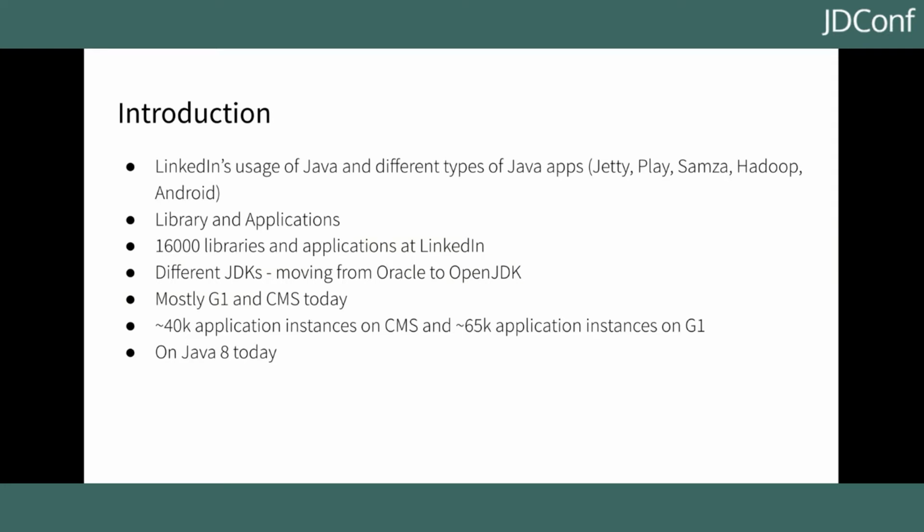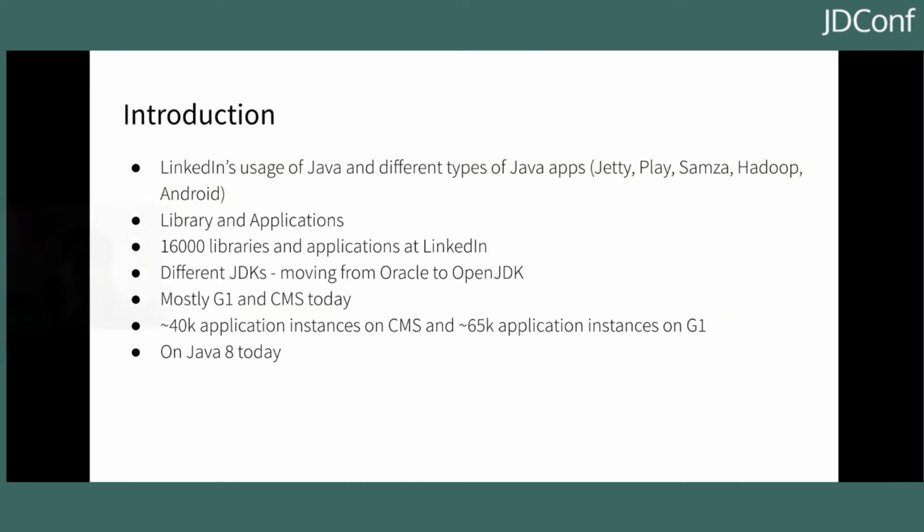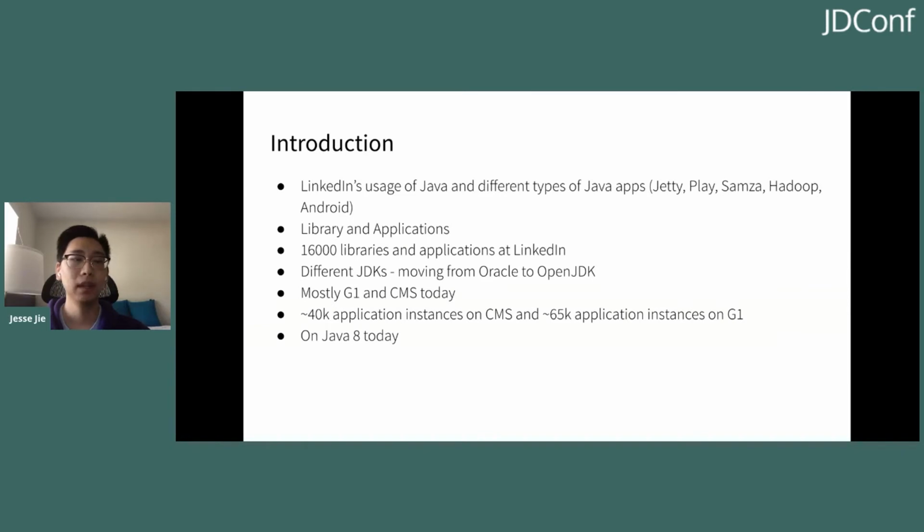To give a sense of how much code we have at LinkedIn, we have 16,000 different libraries and applications. So it's pretty big, and we're moving a lot of this to Java 11. We're also moving JDKs. Originally we were on Oracle JDK. However, we've moved to OpenJDK recently, so all of the numbers you see will be related to OpenJDK. And we're also mainly on the G1 garbage collector and CMS.